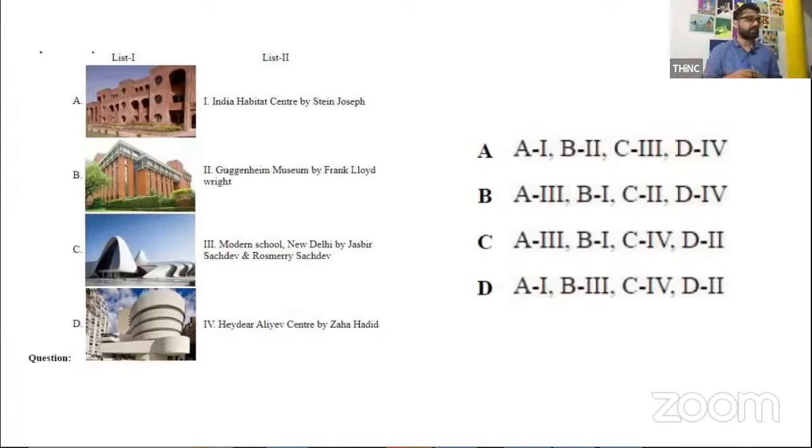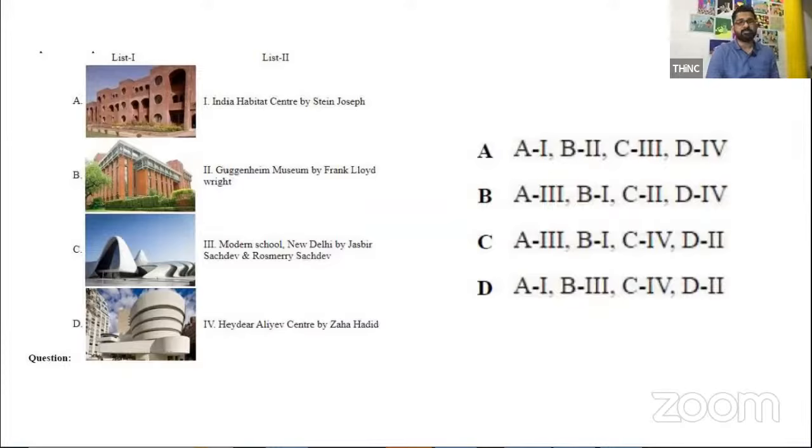Yes, this one, match the following. Which one can you match? Which one is the easiest for you people to match? ABCD, 4 images, 4 photographs of the buildings, and 1, 2, 3, 4. Which is the easiest for you people to match? Match that. D and 2 is easy.